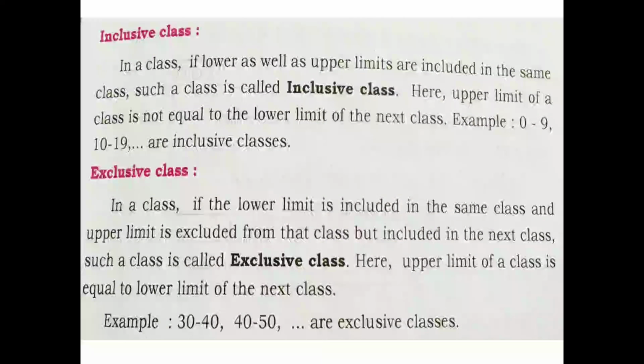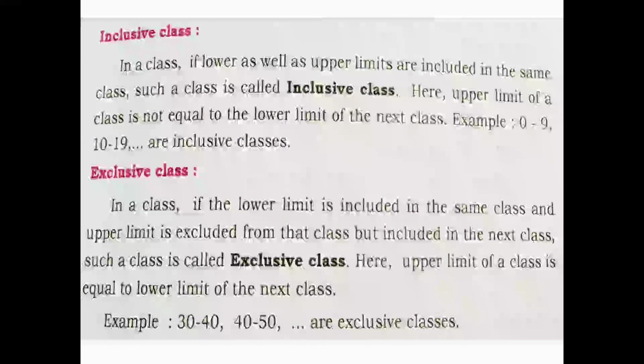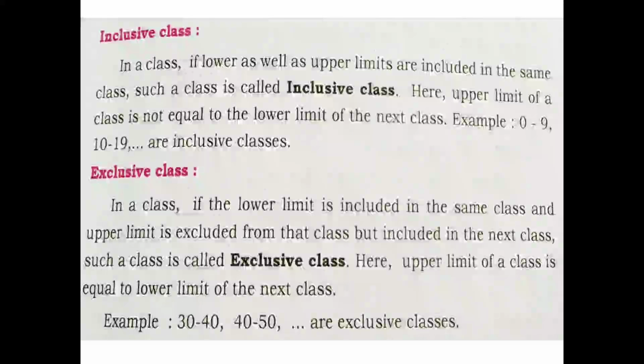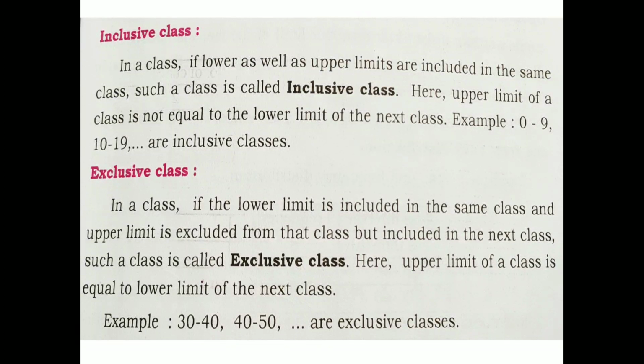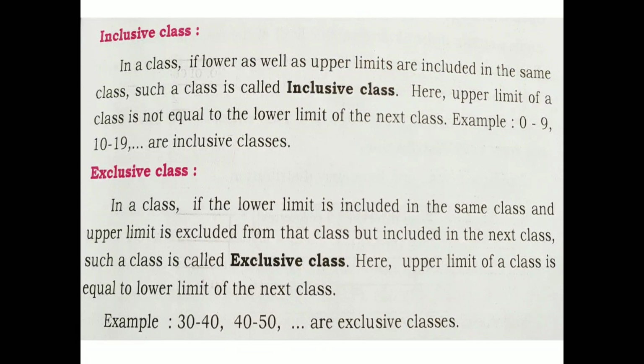Consider a class interval from 0 to 9, 10 to 19. These are your inclusive classes. See there, 0 to 9, 10 to 19. The upper limit of the first class interval is 9, and the lower limit of the next class is 10. So both are not the same. If you find this type, these are known as inclusive class intervals.